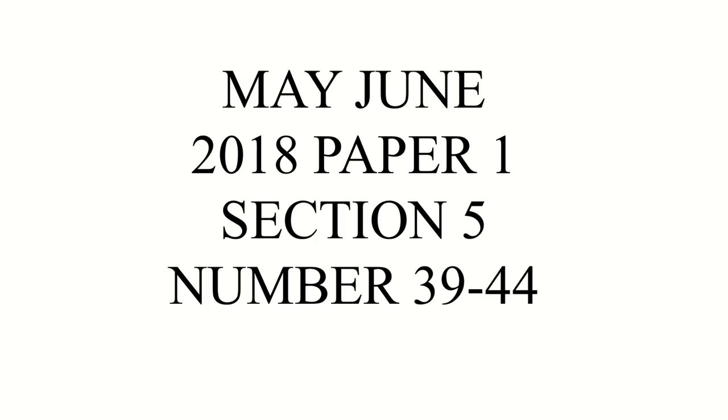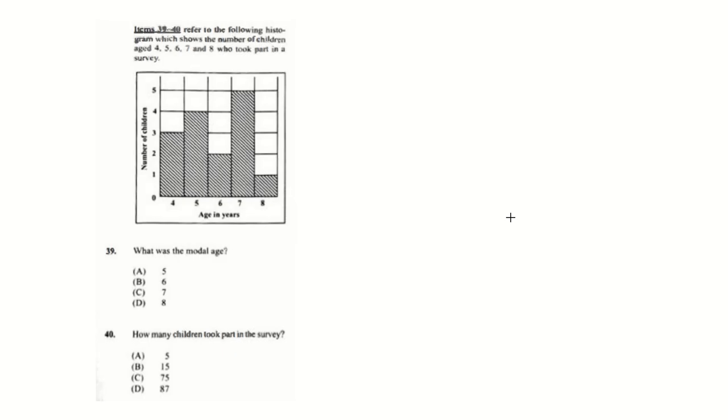Let's look at May, June 2018. Paper 1, Section 5, which is Statistics, numbers 39 to 44. What is the modal age? 7 is the modal age. We have 5 persons that are 7 years old. How many children took part in the survey? Even if you look at the options, the most logical answer would be B, 15.